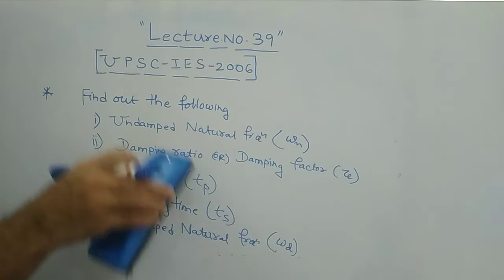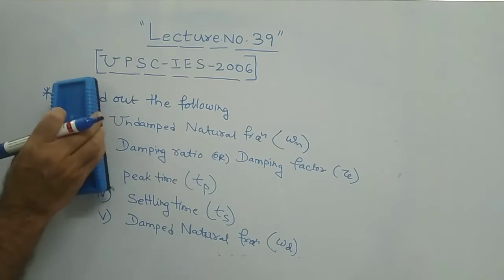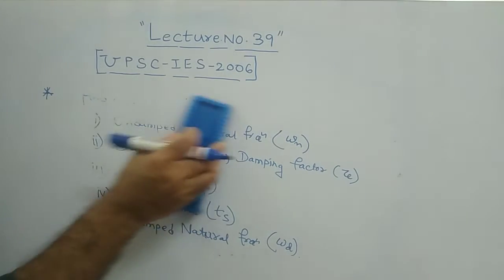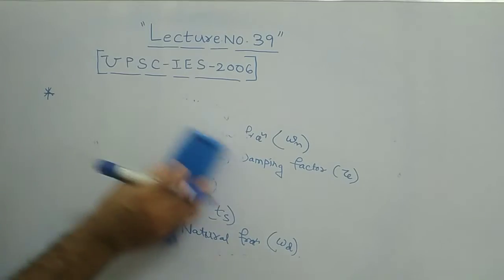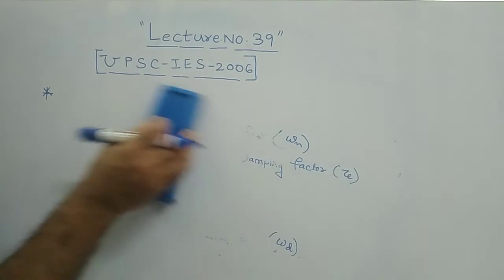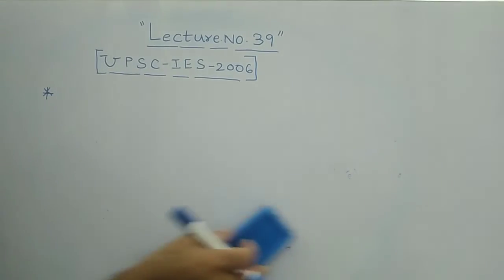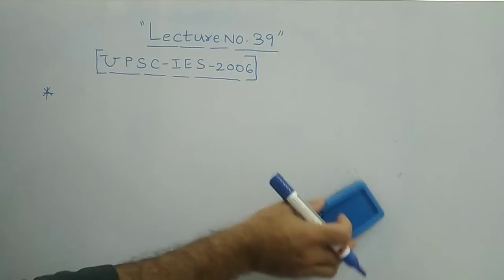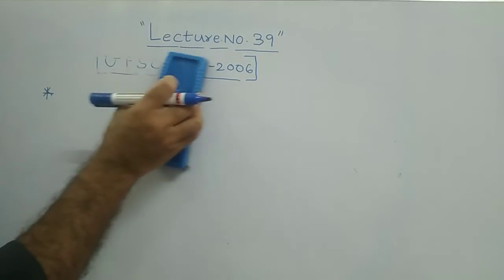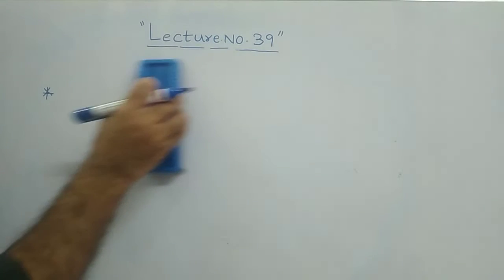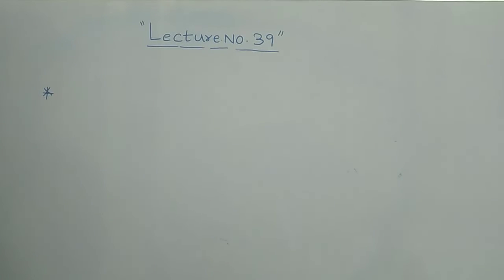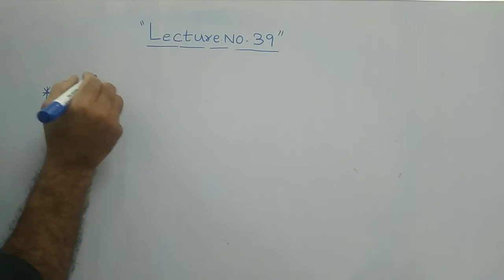Now, in order to find out these parameters, first of all, for the given block diagram, you need to find out the transfer function. I will erase this and draw the figure again for your understanding.